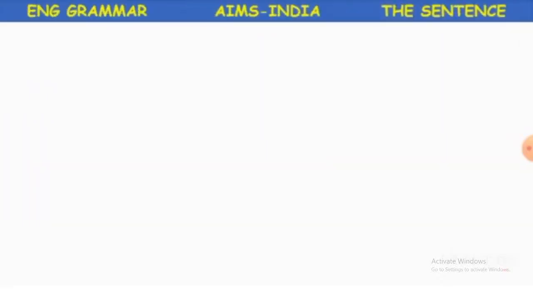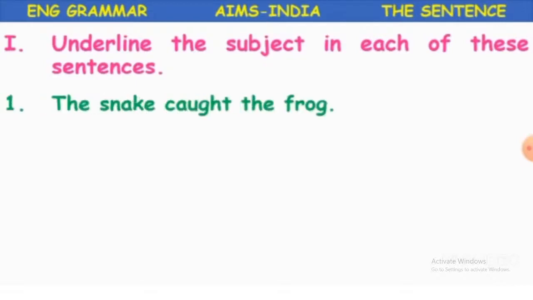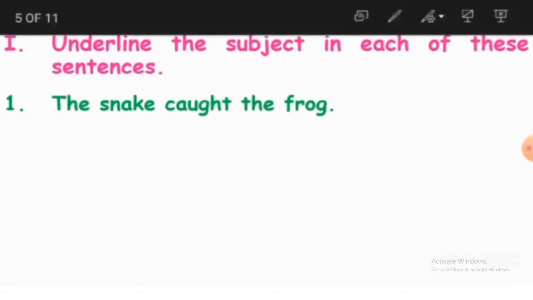So we'll see some more sentences where we have to underline the subject. So here we have got a sentence. The first one: the snake caught the frog. About what are we talking here, about whom are we talking?